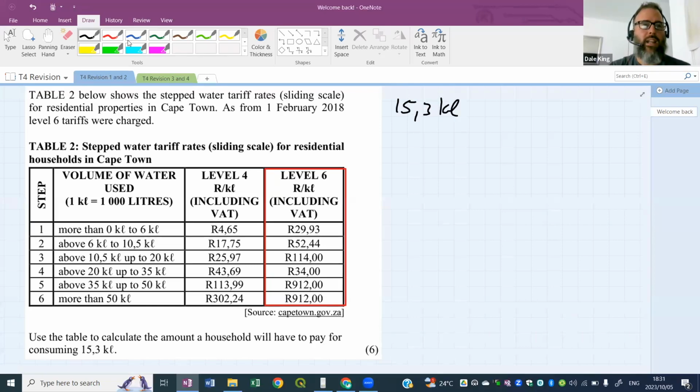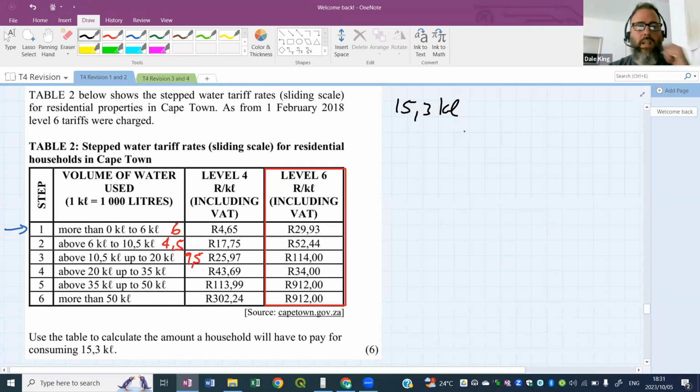In our first bracket, we go from 0 to 6. We're definitely going to go through that whole bracket, and that's 6 kiloliters of water. When I asked you to do these, I asked you to actually work out how many kiloliters of water are in each bracket. It really does help. If you can, write it down. We've got 9.5 here, and I don't think we're going to go through that. So the first three I've written down there: 6 kiloliters, then 4.5 kiloliters, then 9.5. It's important information.